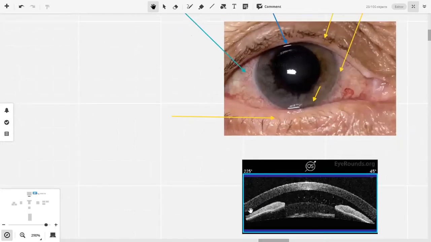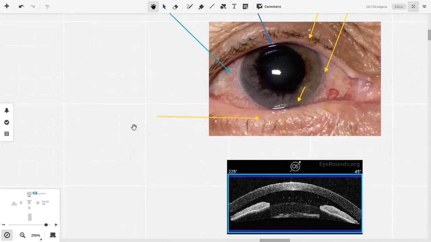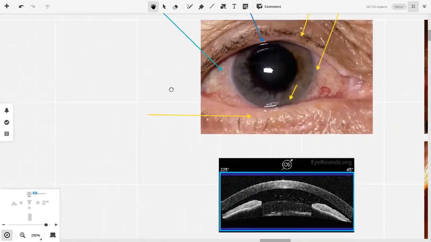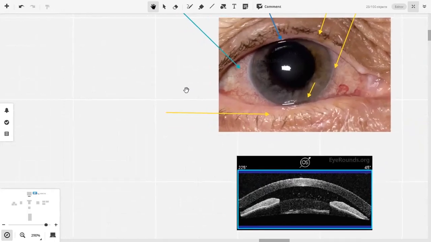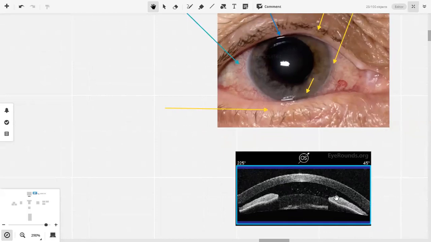Given this picture also, this OCT? Acute angle closure glaucoma. This is an acute angle closure glaucoma. Okay, we've discussed the findings of acute angle closure glaucoma. You will find generalized congestion, a dilated and somewhat irregular pupil, and you will find a narrow anterior chamber. Okay, narrow or closed anterior chamber.